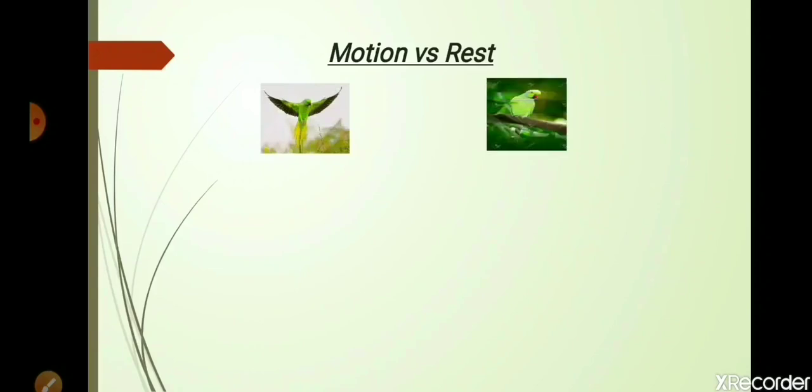Now we'll try to understand the concept of motion and rest by these pictures. Here we see that the bird is flying, and when it flies it will change its position with time, so we can say that the bird is in motion. The same bird here on the right is sitting on the tree, so we can say that it is at rest. In the next figure we have a football which is rolling on the ground, and while rolling it will certainly change its position with time, so the ball is in motion. Here the same ball is kept on the ground, so the ball is at rest.